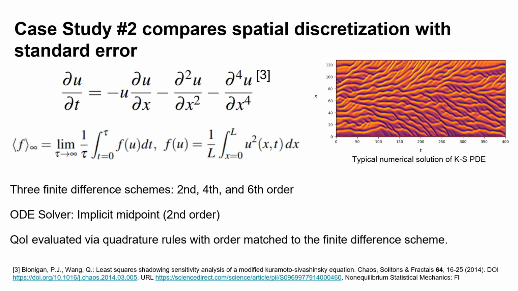This time, since we're focusing on the spatial discretization, we represent spatial derivatives in the KS equation with finite difference schemes of second, fourth, and sixth order. The time stepping is done using a second order accurate rule, and the QOI is evaluated with quadrature rules matched to the order of the finite difference schemes, similarly to the first study.